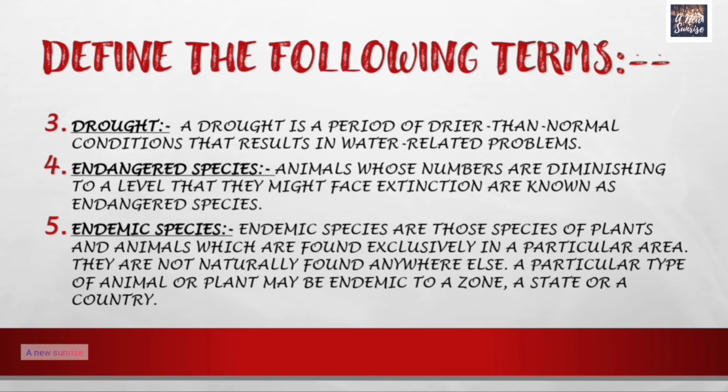Endemic species. Endemic species are those species of plants and animals which are found exclusively in a particular area. They are not naturally found anywhere else. A particular type of animal or plant may be endemic to a zone, a state, or a country. So this is what endemic species are.